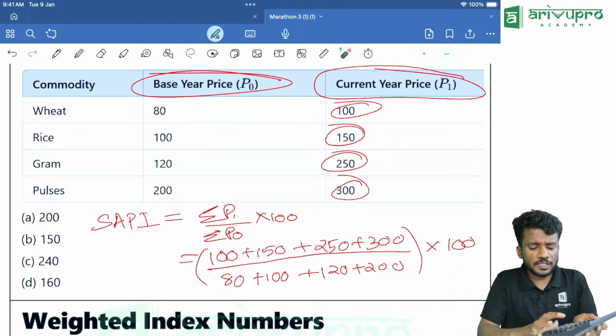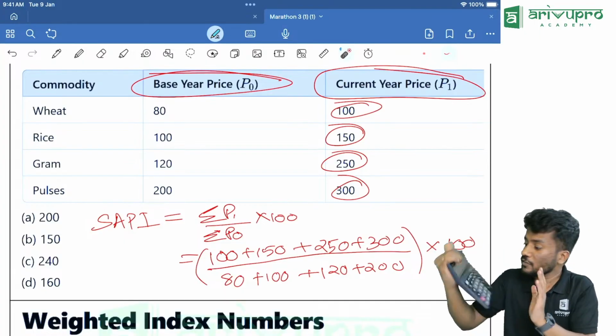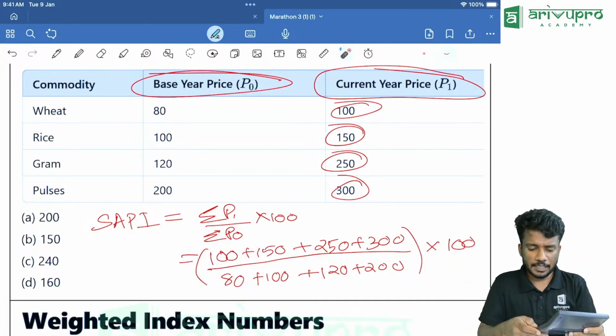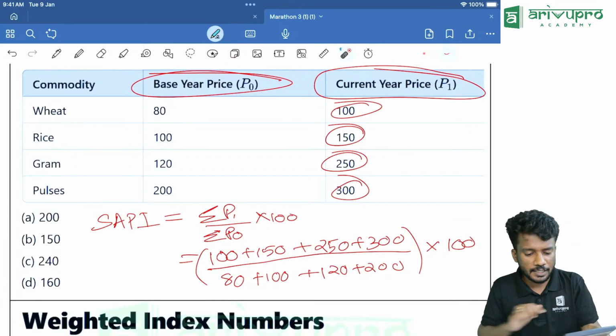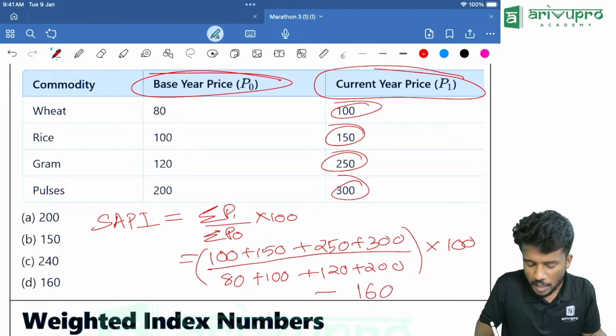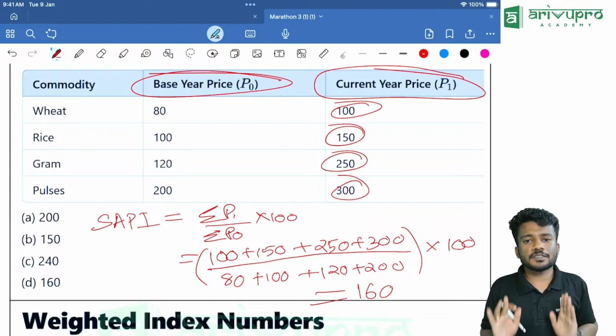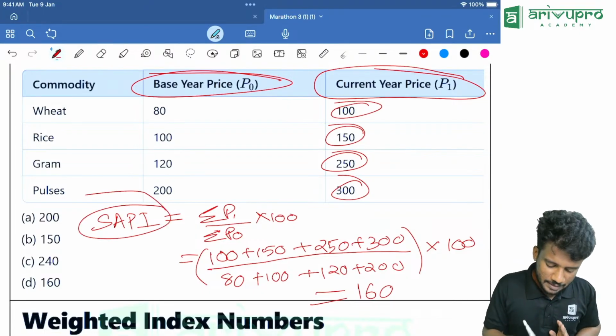So divide using what? Click the divide sign. Then you will click MRC from our memory. Then click equal to, multiplied with 100. You will get it as how much? 160 is your answer. Perfect. This is the method for finding SAPI.